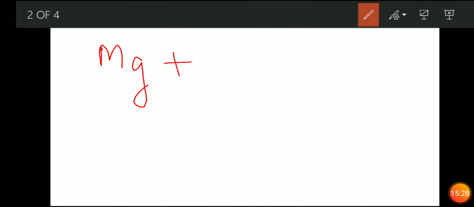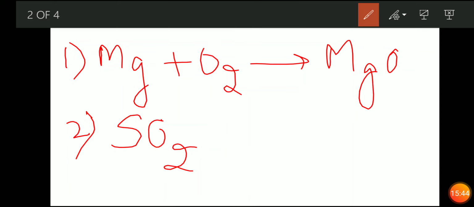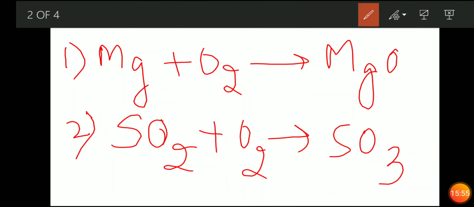Now one question I have for you that you need to balance: Mg plus O2, MgO will be the product. You need to balance this equation. And the second question is SO2, sulfur dioxide, plus oxygen O2 will give you sulfur trioxide, SO3. You need to balance these equations and please revert the answer by 5 p.m. That's all for today. Thank you.